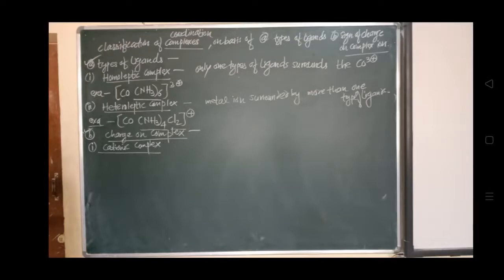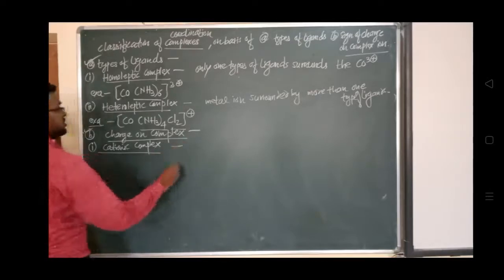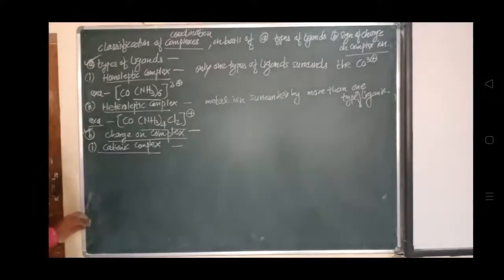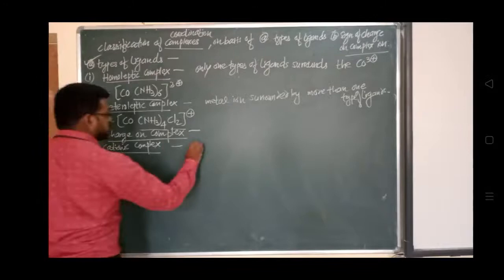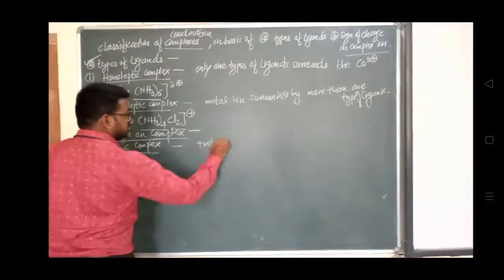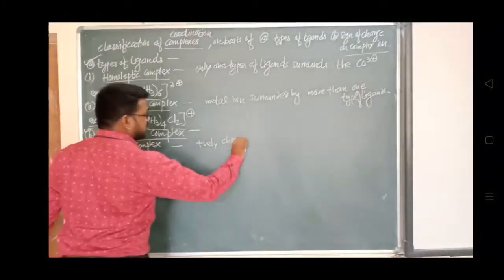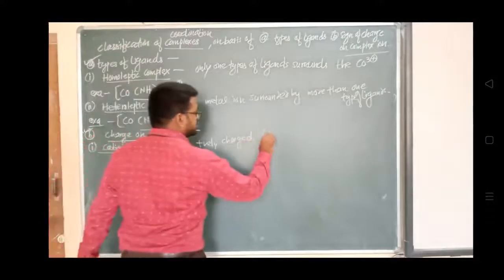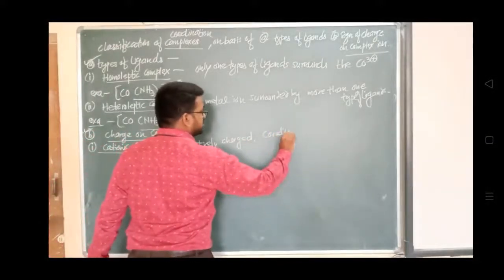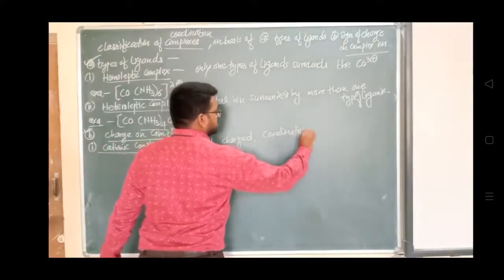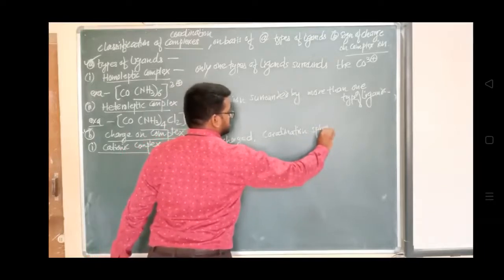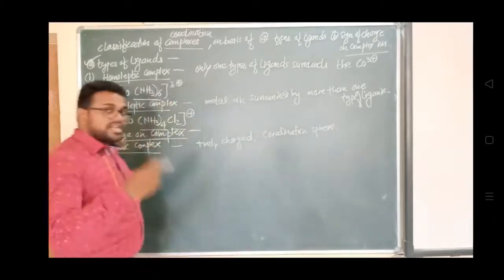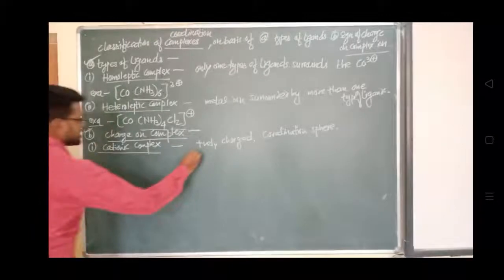In very short words, I will write down: positively charged coordination sphere. If the coordination sphere is positively charged, then we call it a cationic complex.